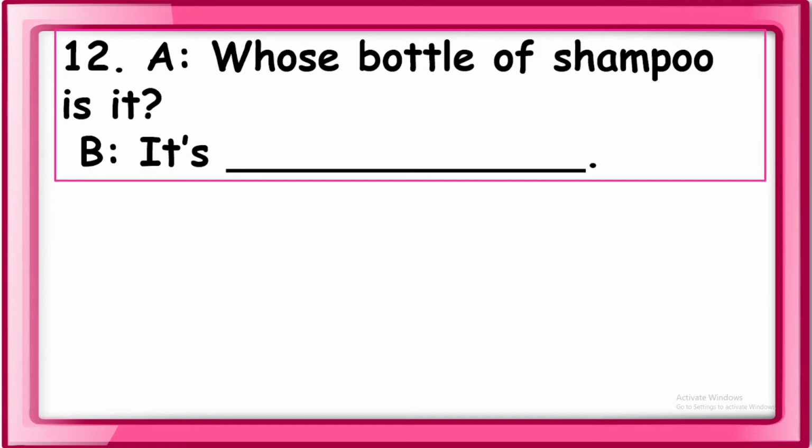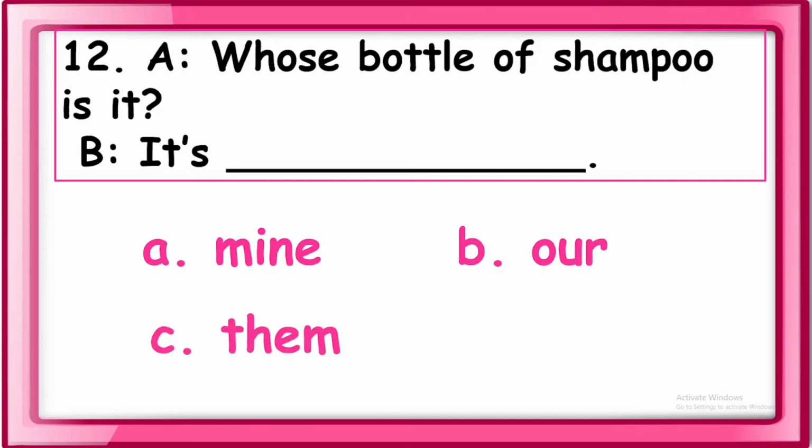Number 12. Whose bottle of shampoo is it? B. It's blank bottle of shampoo. A. Mine. B. Our.